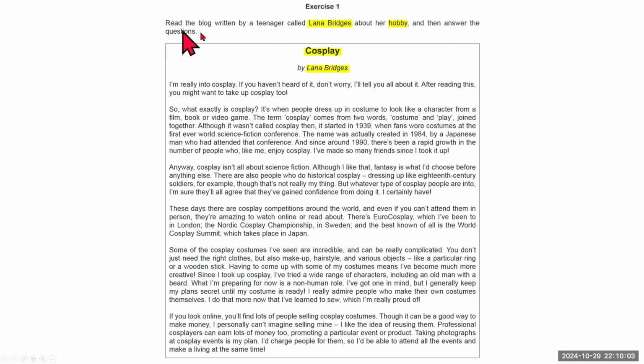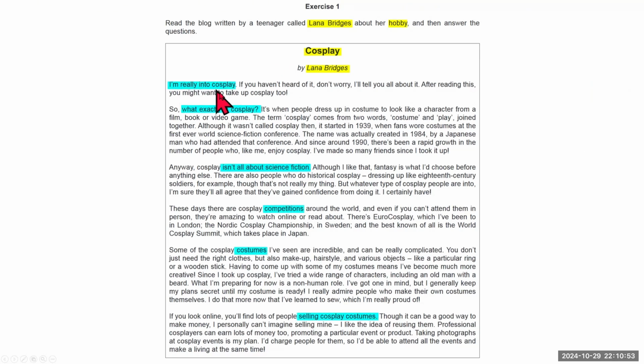So first, read any instructions, heading, any subheadings, or bylines. So here we have: read the blog written by a teenager called Lana Bridges about her hobby, and then answer the questions. So her hobby is cosplaying, and this is written by Lana Bridges. We will not read the passage first, but if you want to skim, you can.